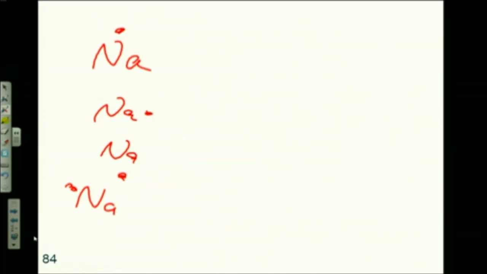Well, let's do carbon. 4 valence electrons because it's in group 4, right? 1, 2, 3, 4. Fair enough? What about nitrogen? How many does nitrogen have? 5. 1, 2, 3, 4, 5.